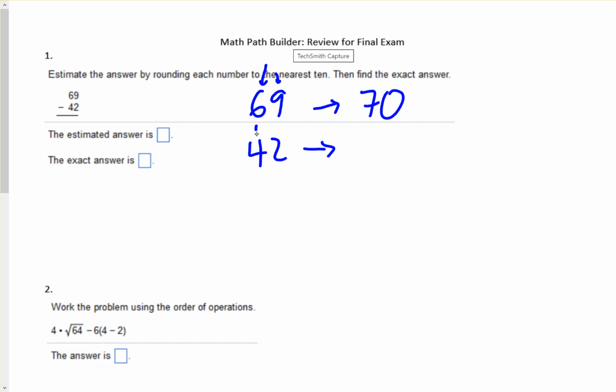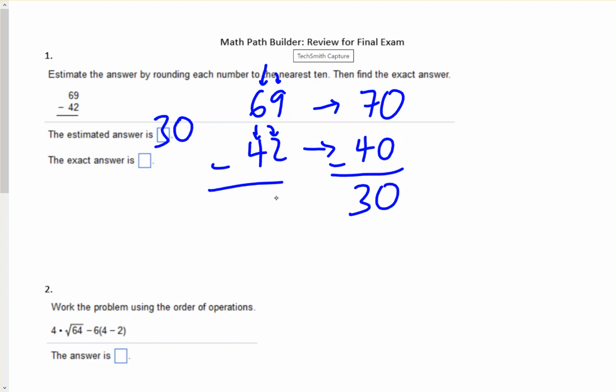42. Again, we're looking at the 4. We peek at the 2. It's a small number. 4 or less means we stay the same. So the 4 stays the same, so it becomes 40. So the estimated answer, when we subtract these two numbers, we would get 30. So estimated answer is 30. Exact answer would be, we subtract 9 minus 2, 6 minus 4, exact answer will be 27.